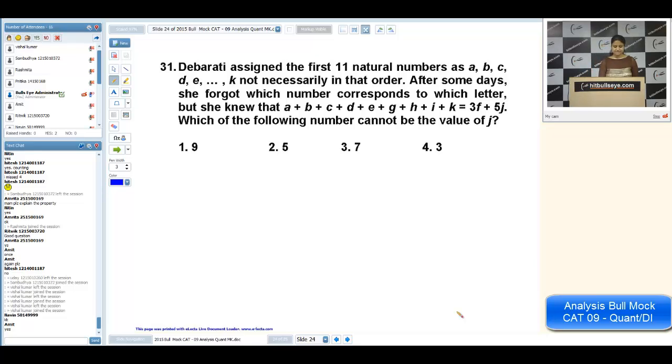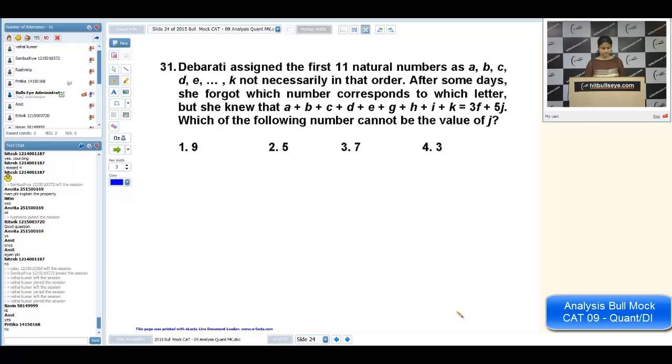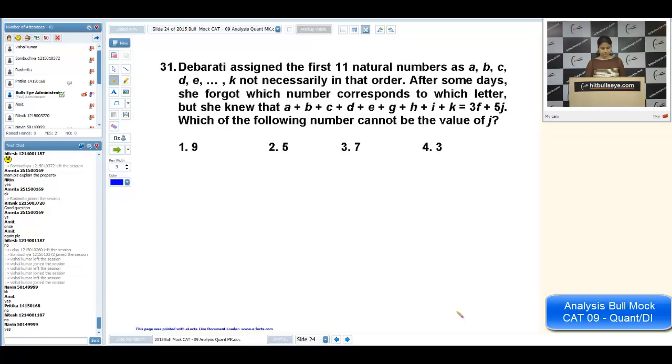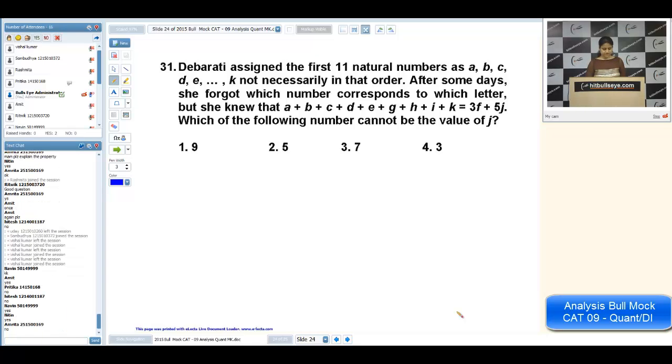Now 31st, any problem in this? Okay, Naveen, Nitin. Devarati assigned the first 11 natural numbers as A, B, C, D, E, and so on up to K, not necessarily in that order. After some days, she forgot which number corresponds to which letter, but she knew this equation.